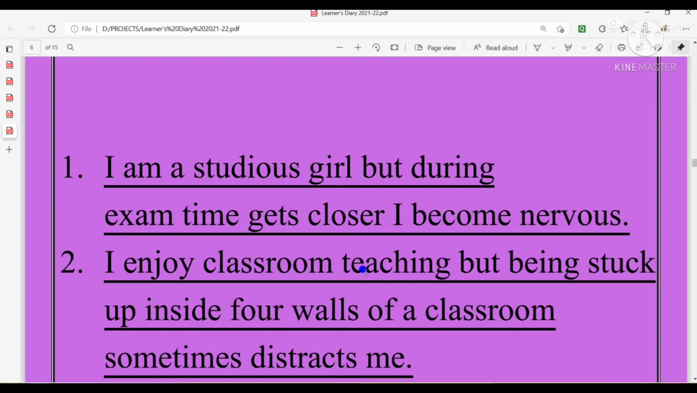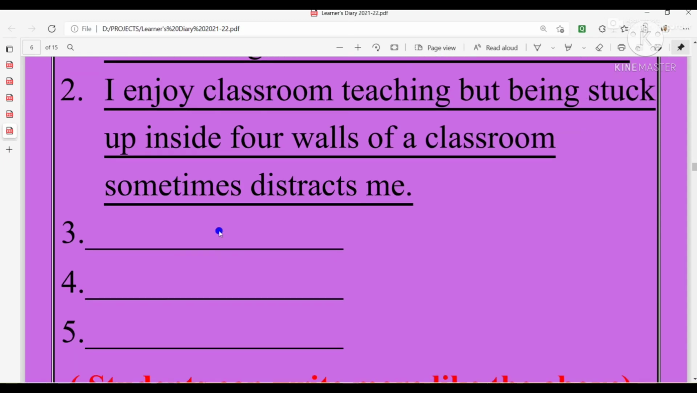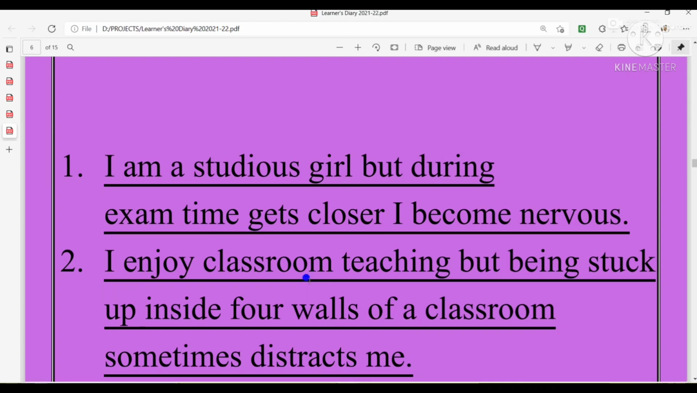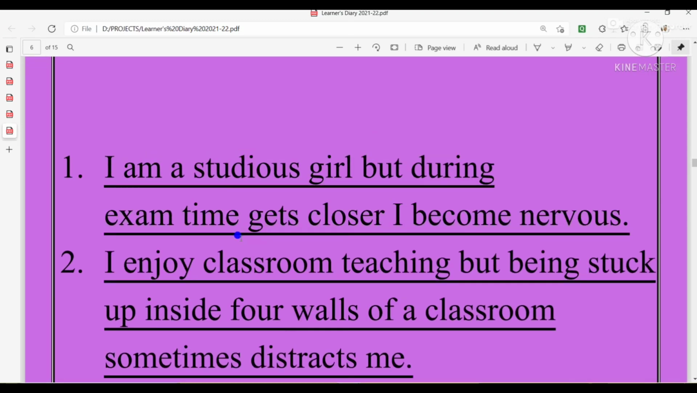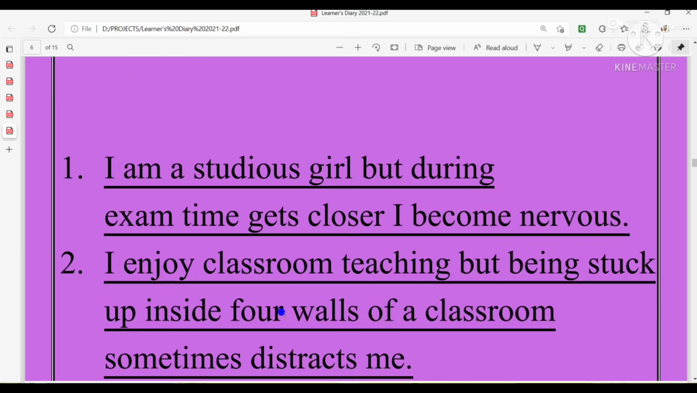That means the examiner will get a good scope to view your diary and award a good mark or grade to you. So I have written two sentences and you can write your own. Students can write more like the above. As I've written, I am a studious girl, but as exam time gets closer, I become nervous. Then I enjoy classroom teaching, but being stuck inside four walls of a classroom sometimes disturbs me. So that you will write.